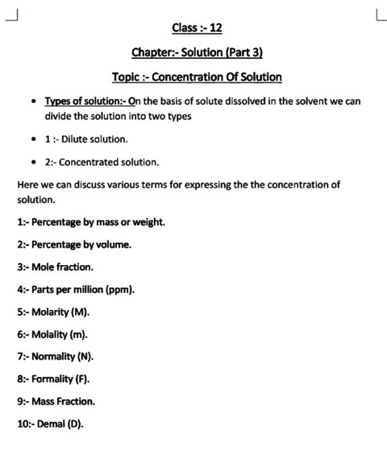Or we can also calculate for the other component. This we can formulate as XA is equal to NA upon NA plus NB, or for the second term, XB is equal to NB upon NA plus NB.